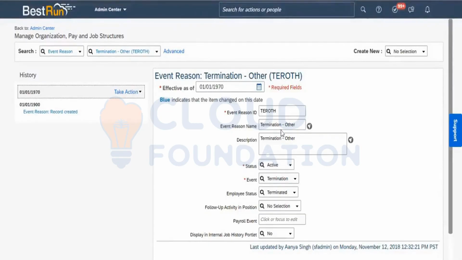The customer will provide us even the translation and everything, or they will say to refer to an old event reason and how it was created, and similarly create the new event reason. That is something we will get as a change request.